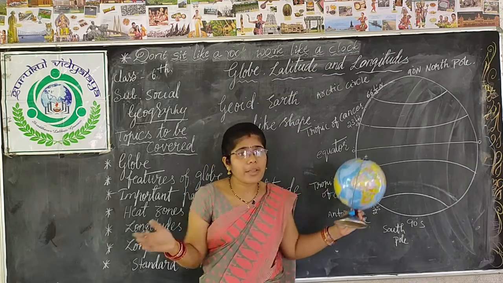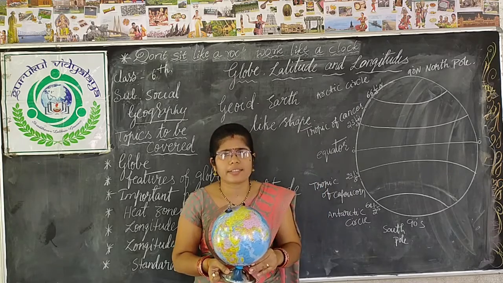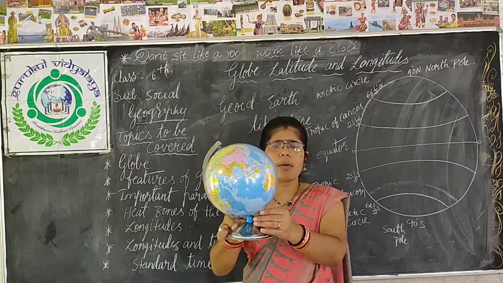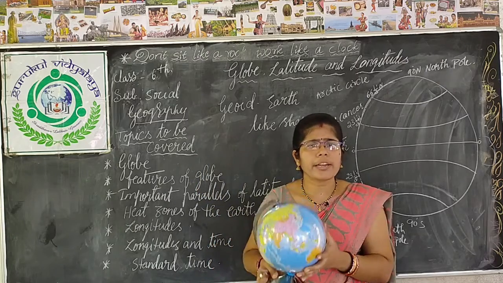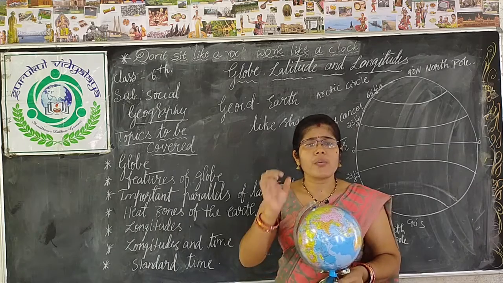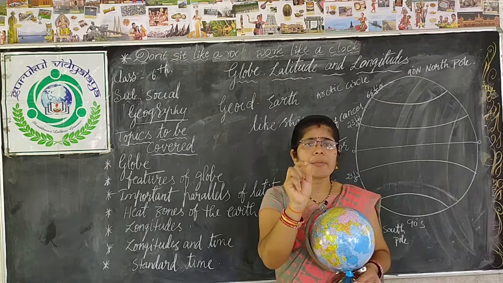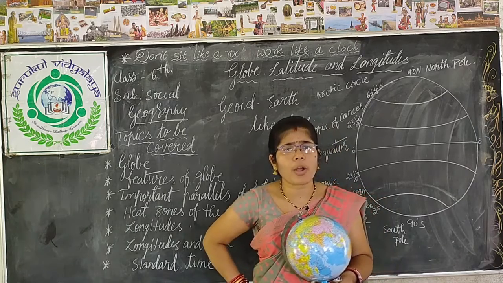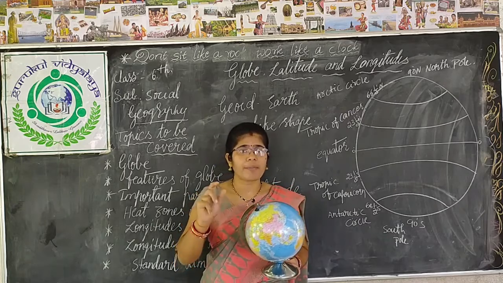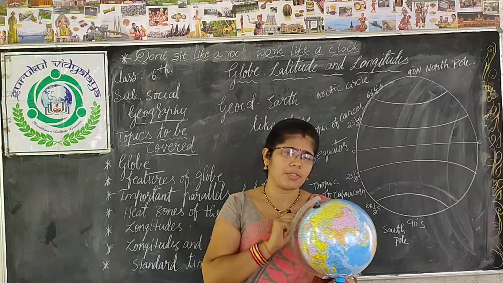It may be a big globe, it may be a small globe. Globes have different sizes. We can find big globes, and also smaller globes like keychains and balloons. Such smaller globes we can keep in our pocket and carry, and we can easily say, yes, I have kept the whole earth in my pocket. These are some of the examples.